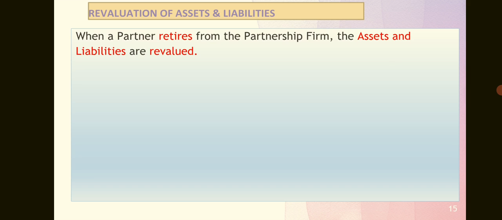When you have prepared the balance sheet on 31st March, you must have valued the assets and liabilities of the firm. When the partner is going to retire in the month of July, once again on the date of retirement, the accounts must be maintained with regard to the assets and liabilities.